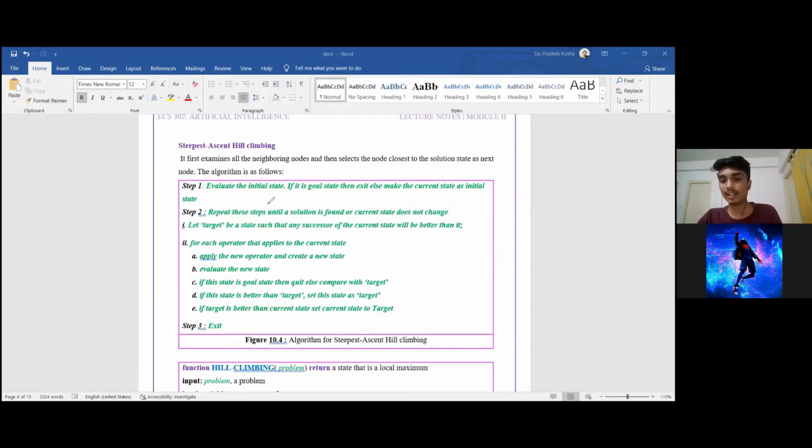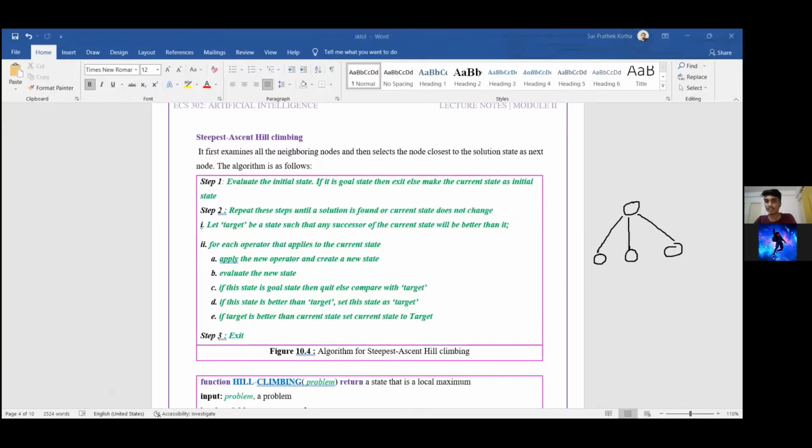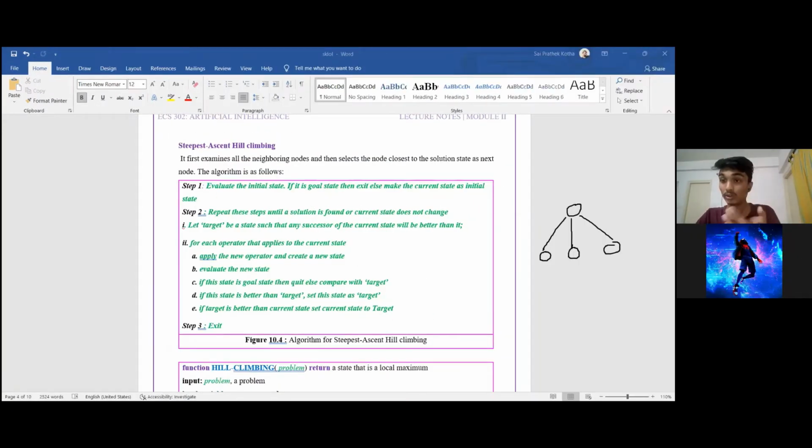In this, it is similar up to the point where we generate the children of the node. So let us say that this is the current node, and we have generated the children nodes. Up to this point, it is similar to the previous simple hill climbing. But we can see that the difference starts here. As we saw, in simple hill climbing, we only compare the children nodes with each other. So if we have 3, 4, and 5, we only compare that 3 is smaller than 4 and 4 is smaller than 5. So 5 is the greatest among these 3, so we'll choose 5. But in steepest descent hill climbing, we have to overcome local maxima because we don't know if 5 is the correct path to reach the goal or not.